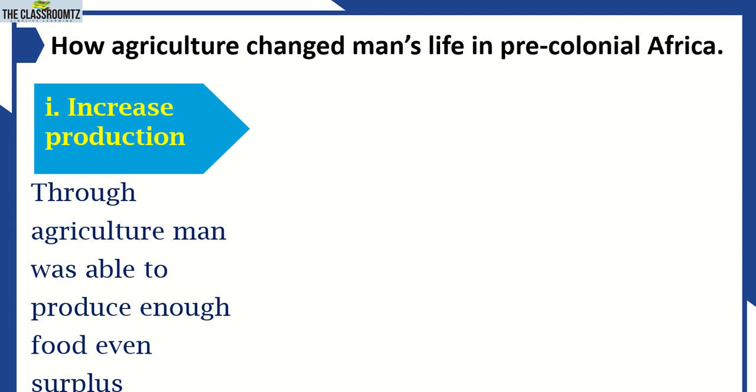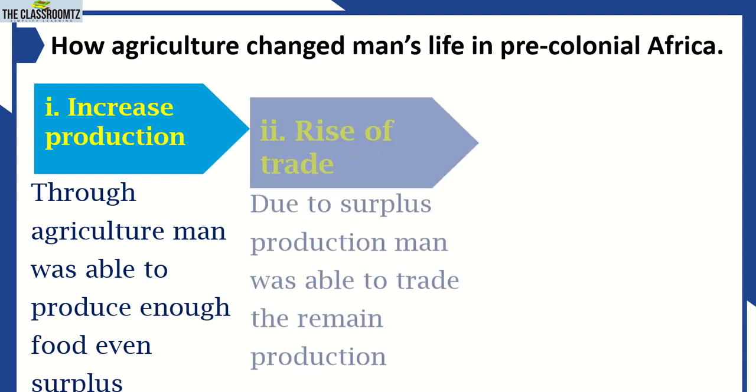Number 1, increase of production. Because of agriculture, man was able to produce enough food, even surplus. Because of the discovery of agriculture, doing it at one place and applying those techniques we discussed before, those techniques enabled man to have good production and also led to a surplus in food.